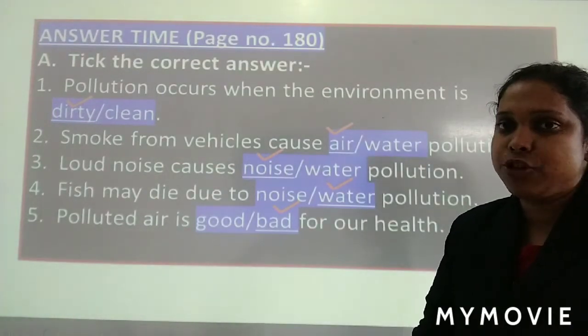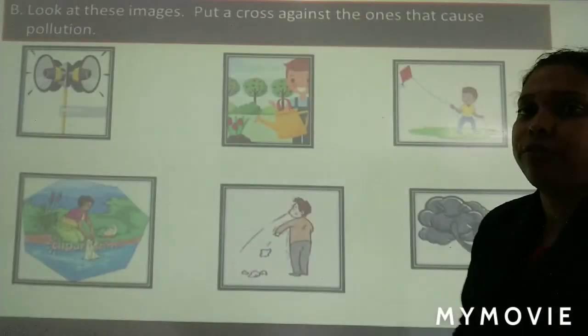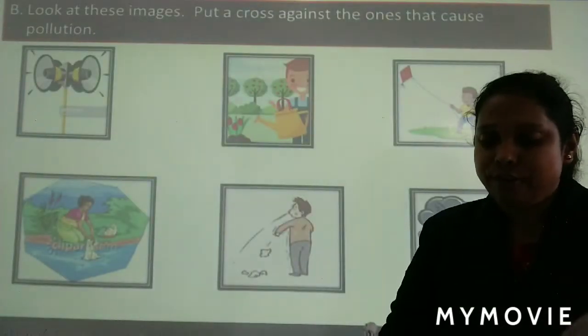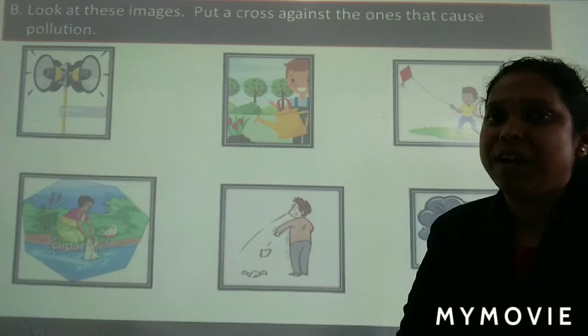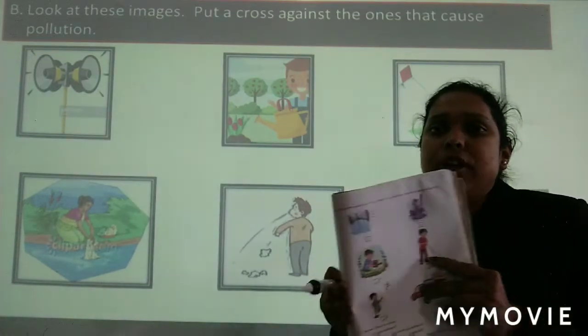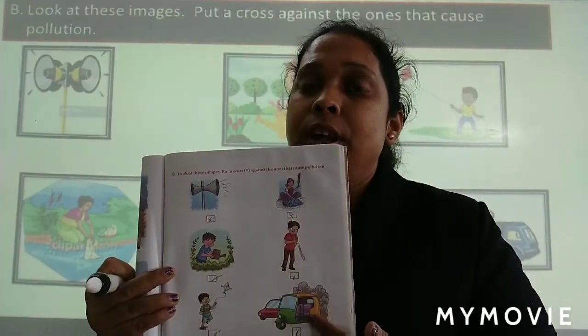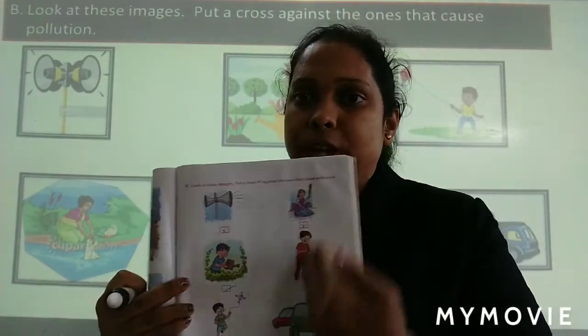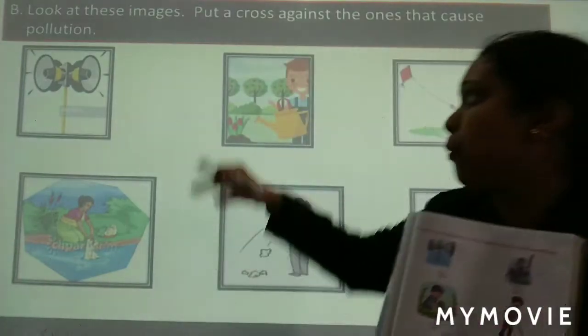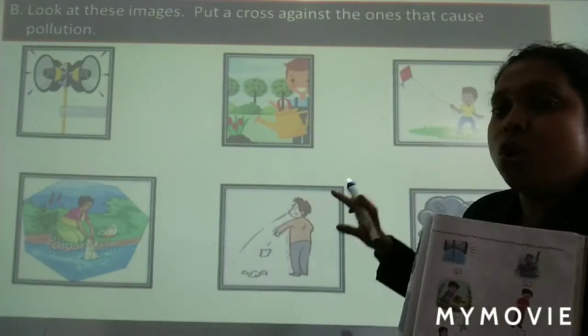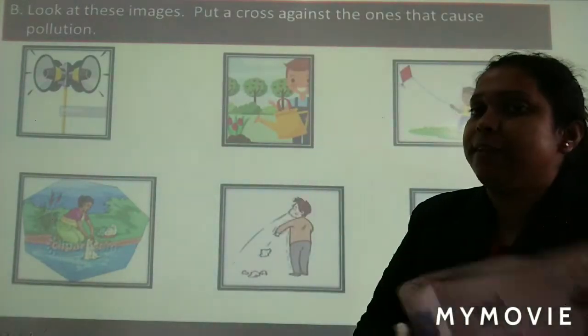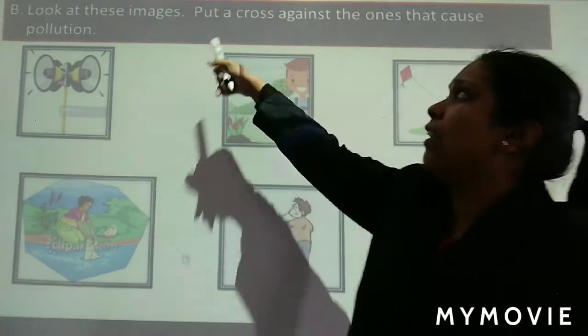Next, come to the next page. Yes, everyone come to the next page. Now, very interesting thing. We are on page number 181. In your book, the pictures are given like this, in a straight line. And I have put the pictures like this. So, now you look on the screens and then give me the answer. Look at these images.